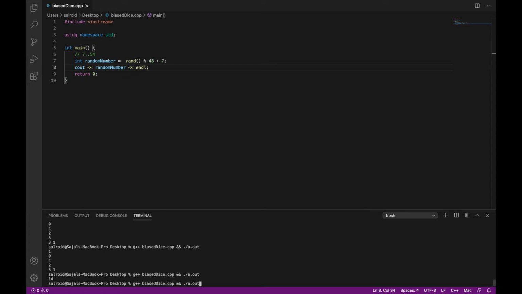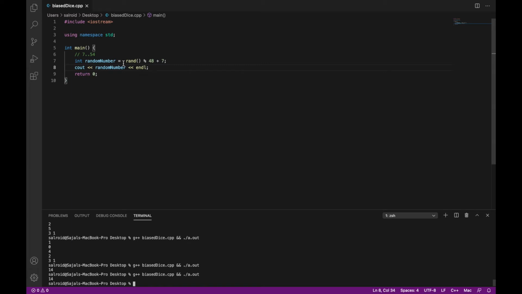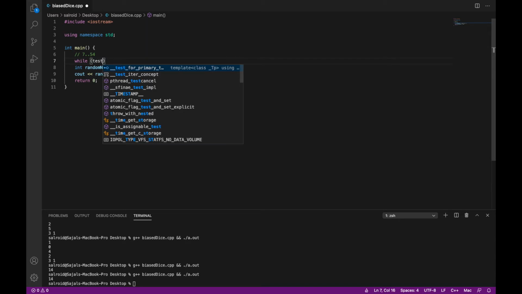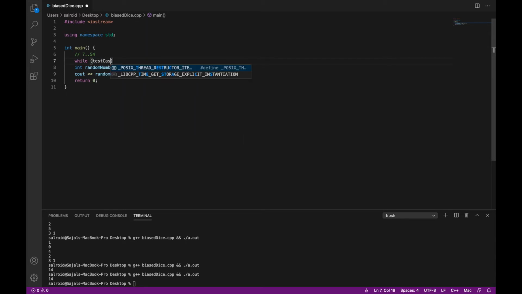So we got 14. Again we got 14. So let's increase this. We'll say test cases minus minus.